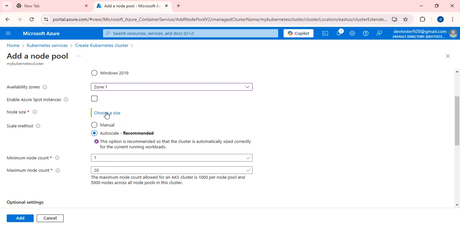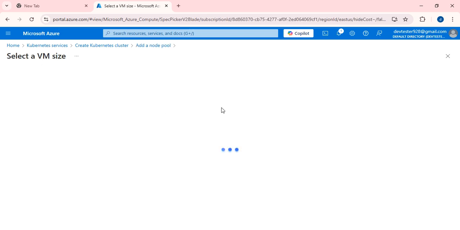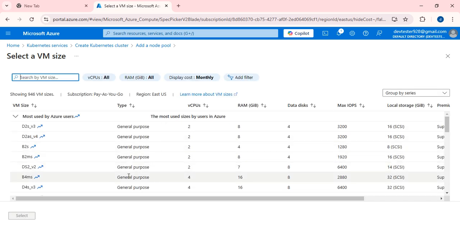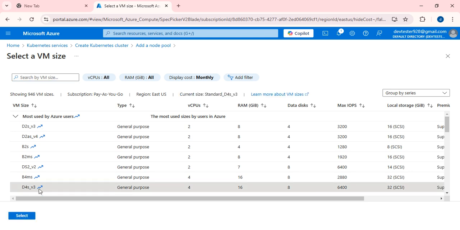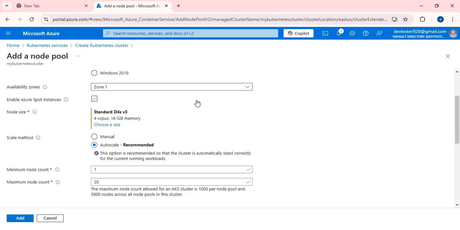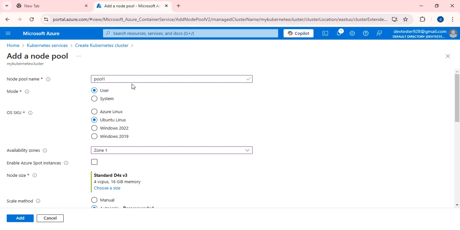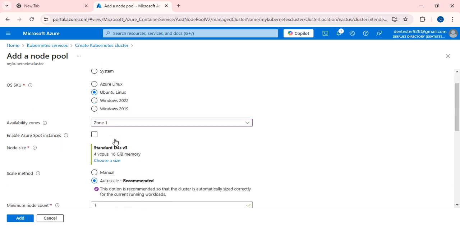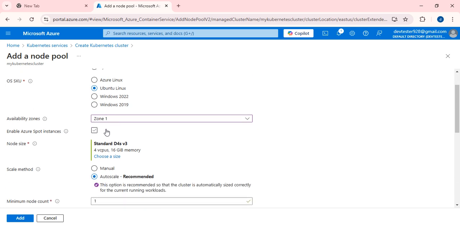Okay, and node size, choose a size. So I am going to select the node size. Okay, I am going with D4s v3. Select, and a maximum node count of 2 is enough for me, because I am going to create this for lab purposes. Okay, pool 1 is in user mode and I am selecting the OS Ubuntu. The availability zone is 1, that is enough.